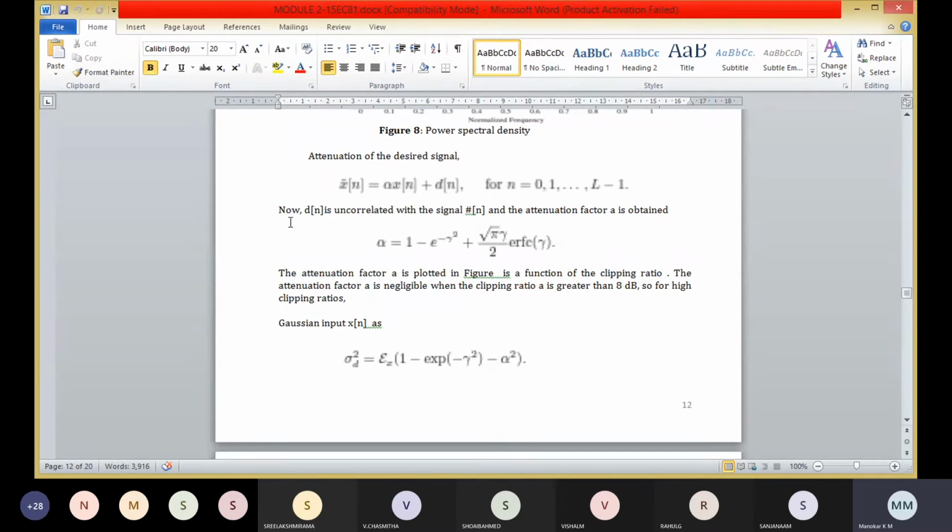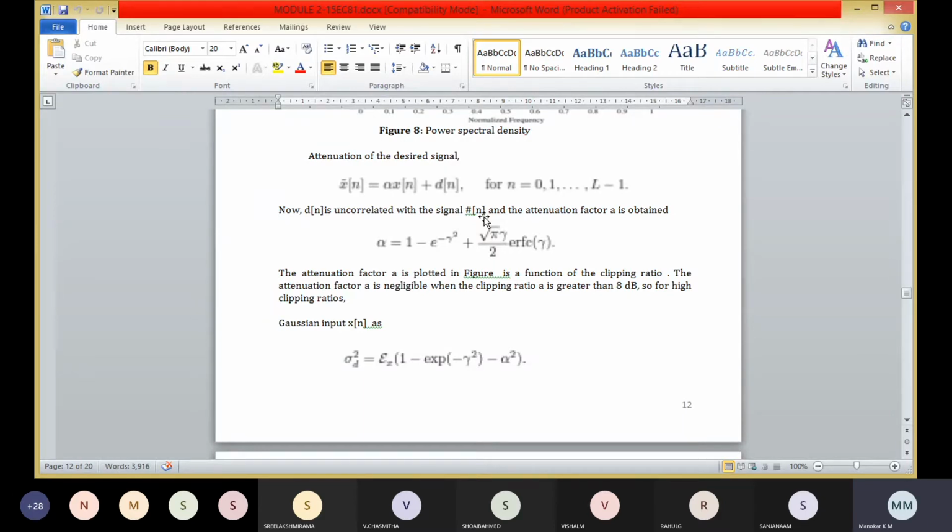Here now d of n is uncorrelated with the signal x of n, and the attenuation factor alpha is obtained by alpha is equal to 1 minus e power minus gamma square plus square root of pi gamma divided by 2 into erfc of gamma. Here the attenuation factor alpha is a function of the clipping ratio gamma.